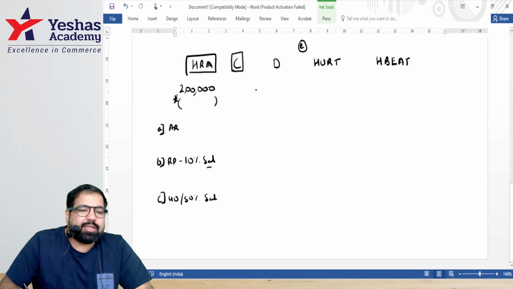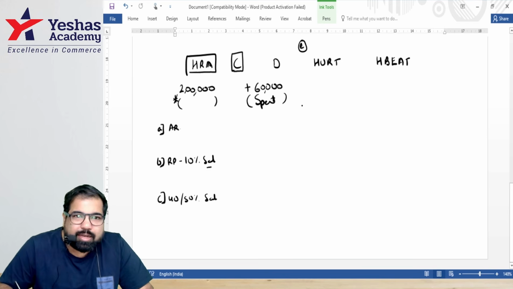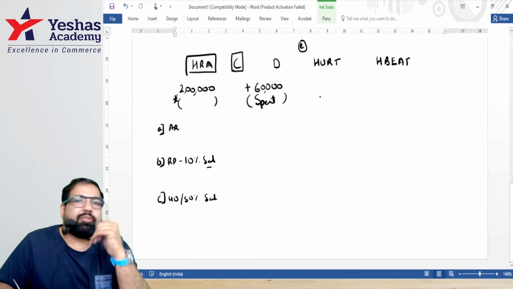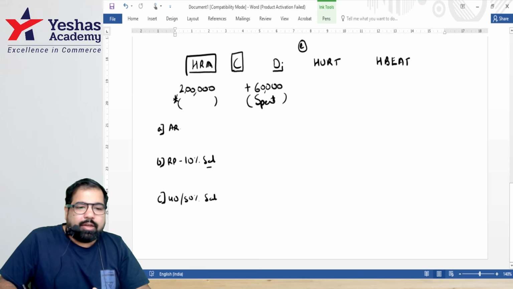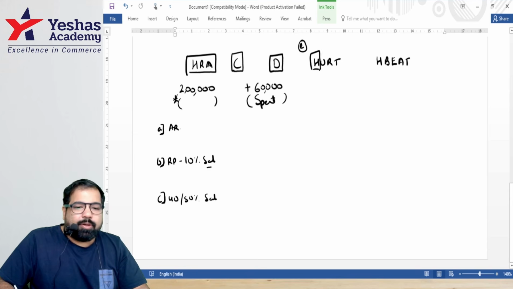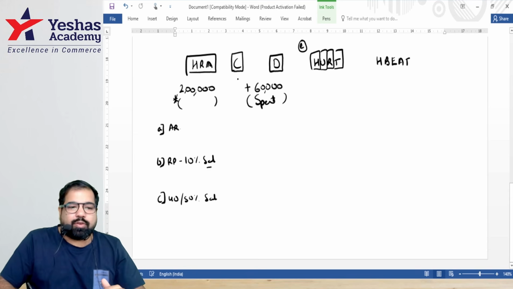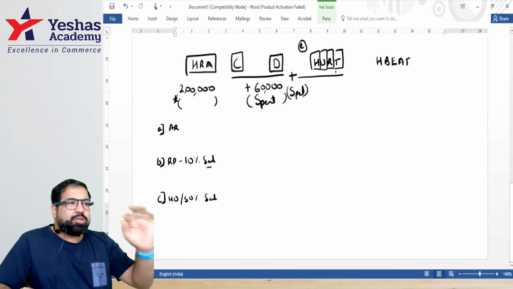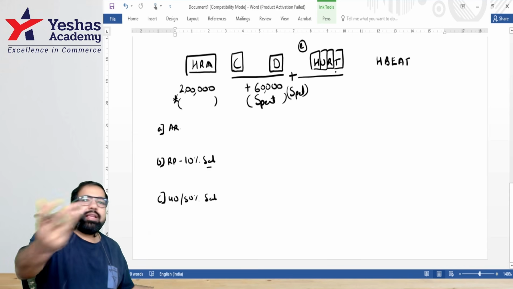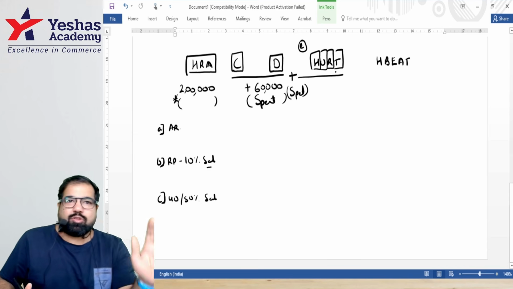If you get a traveling allowance, for example 60,000, the government says first we will add it. And if you spend any money, any amount which is spent, can I deduct that? Out of 60,000, if I spend 55,000, then how much is my income? 5,000. Are we okay with this? Next, D for daily allowance, H for helper, U for uniform, R for research, T for tool and transfer. In all these cases, first the amount will be added, and any amount that is spent will be subtracted. The logic or moral of the story is that whatever you spend has gone, whatever remains with you is your income, which will be taxable.